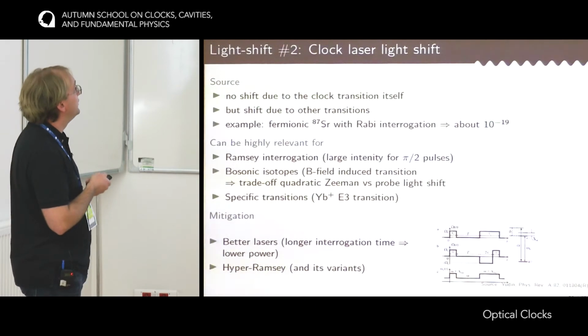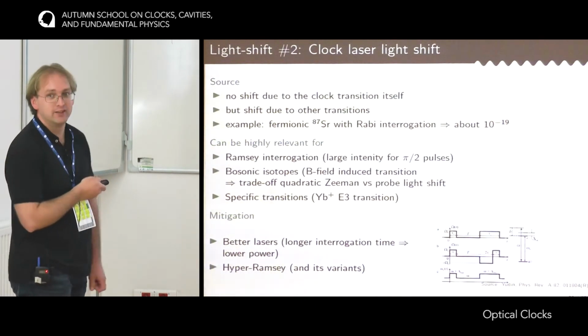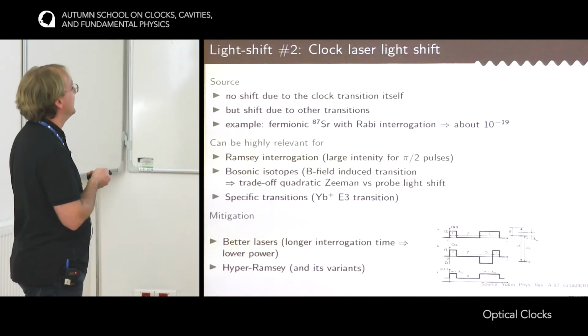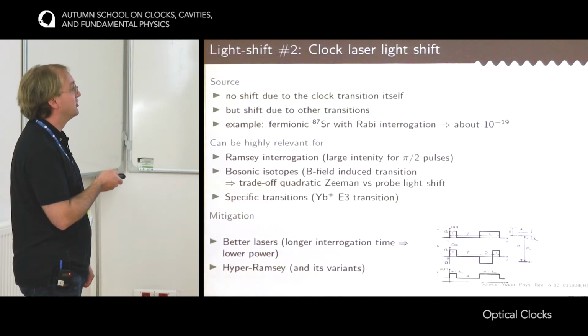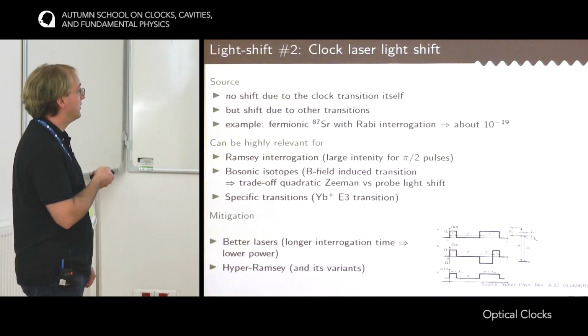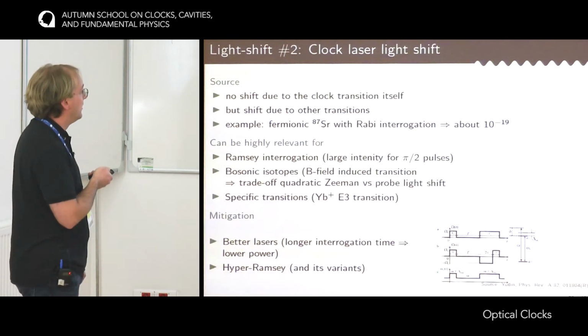So how to get rid of this light shift? There are two possibilities. The first one, which we'll see again with Fritz next time, is to build better lasers, because if the laser is better, then the interrogation time is longer, and so the power you have to put on the atoms is lower, and so there is less light shift.